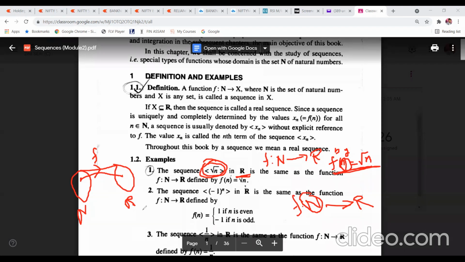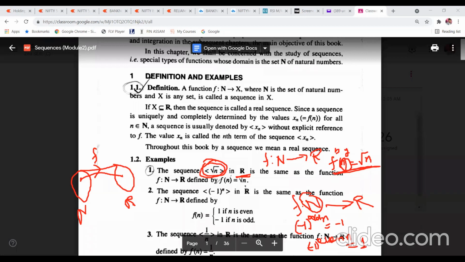Now, (-1)^n is given here. So if you take -1 to the power of an odd natural number, here I am taking an odd natural number n, its value is always -1. And if you take an even natural number n, its value is always 1.